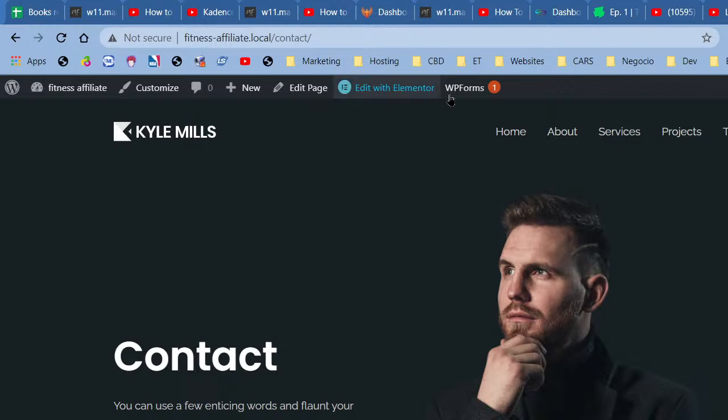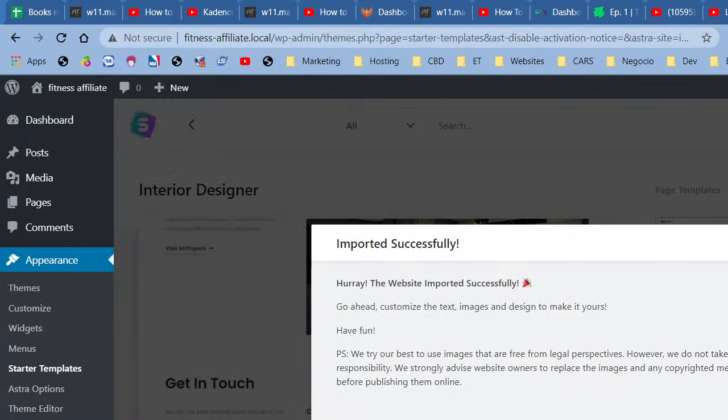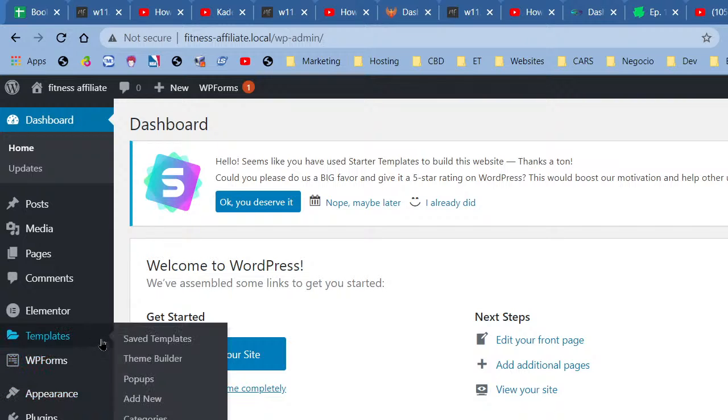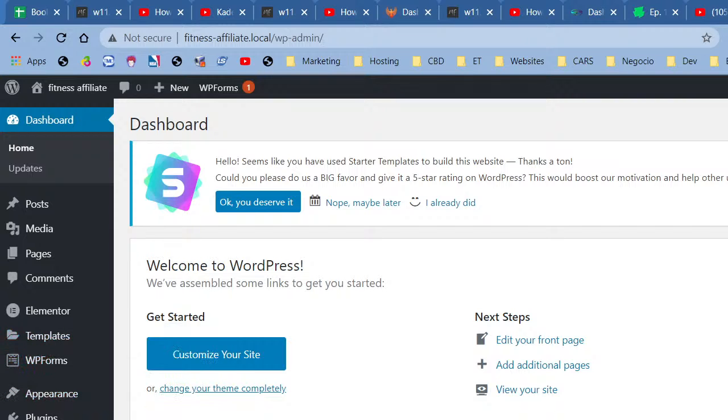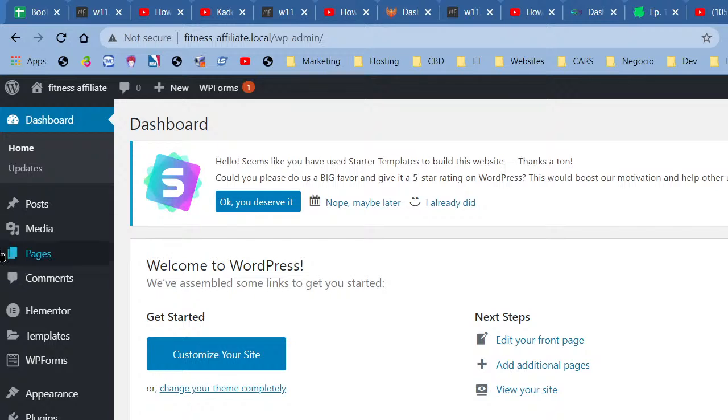So in the menu, because we're logged into WordPress, that's why you see this right here. We're gonna go to Fitness Affiliate Dashboard, alright? And that's gonna take us back to our WordPress menu. Now we still have this window open. I'm gonna go ahead and close it. Alright. And now what we need to go to is appearance. Actually, I'm not going to be going that route because we have the colors right here. Right? We have the colors right here, and I'd like to import them. I like to add my global colors.